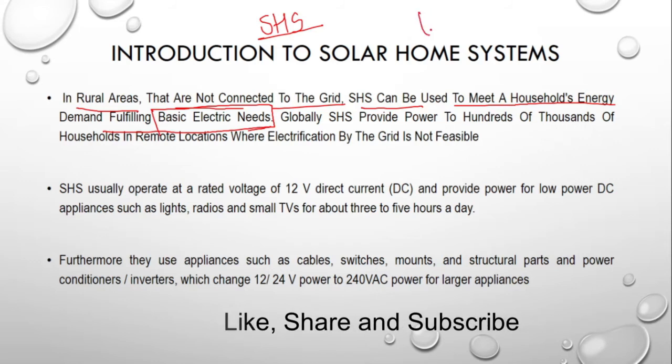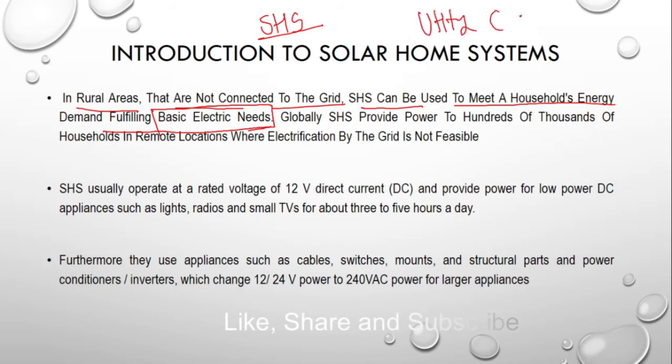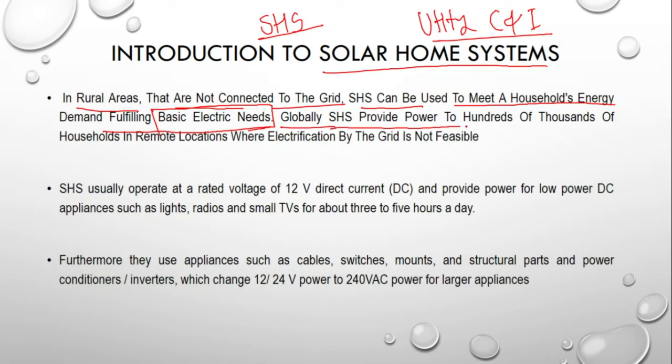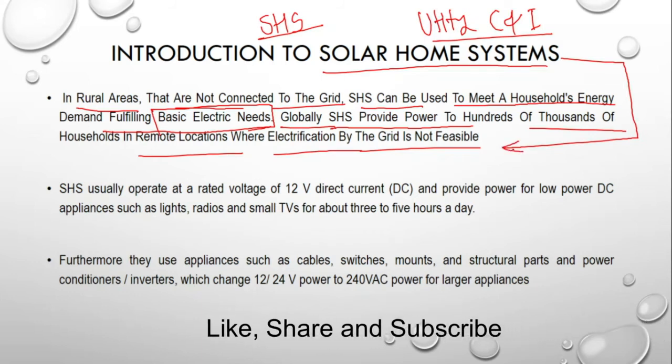Some cases will have a utility scale type of solar project, some will have the C&I type of solar project. Basically, the solar home system comes under the smaller electricity need to be fulfilled by the small residential sectors. Globally, the solar home system provides power to hundreds of thousands of households in remote locations where electrification by the grid is not feasible. Like in hilly areas in most countries, electricity is still lacking. In that case, we use green power to power the home appliances.